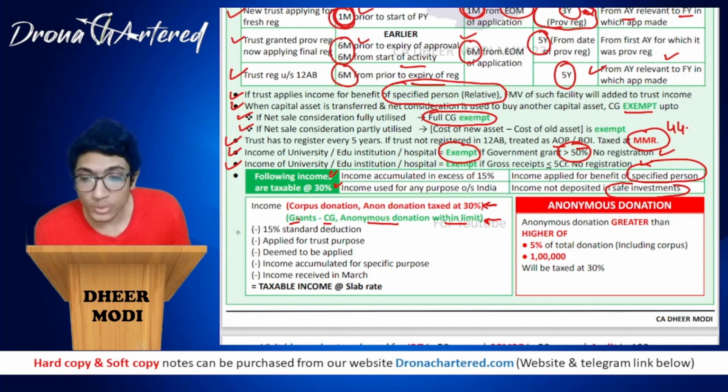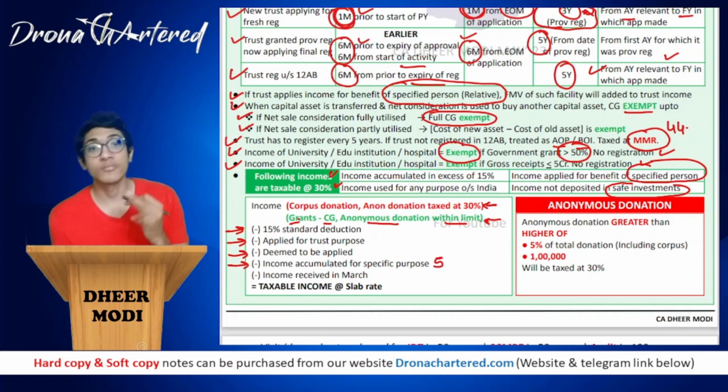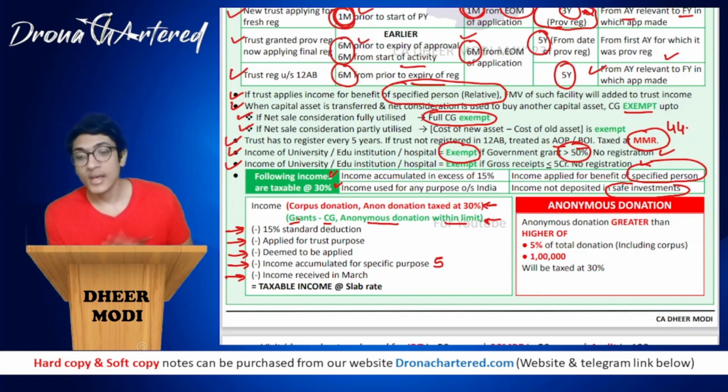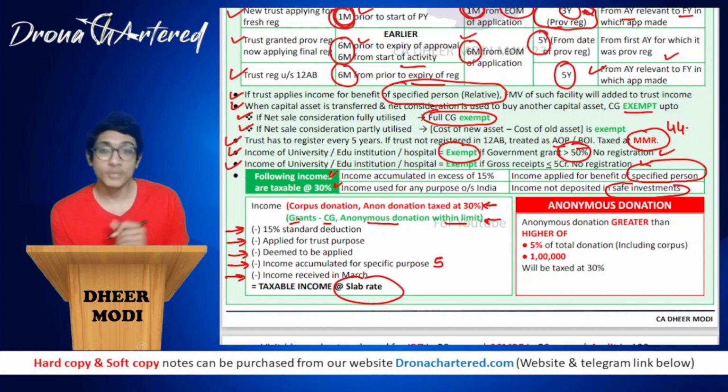This is your income. Then you subtract 15% standard deduction that I have told you. Then you subtract anything applied for trust purpose. Anything that has been deemed to be applied. So either applied or deemed to be applied, both of these will be subtracted. Any income that you have accumulated for specific purpose, or which we have studied for 5 years, you can accumulate this, you can subtract. And any income which you received in the month of March, because you do not get time to spend this money, therefore any income that you received in March will also be subtracted. Now this income will be taxable at slab rate. I hope this part is clear.